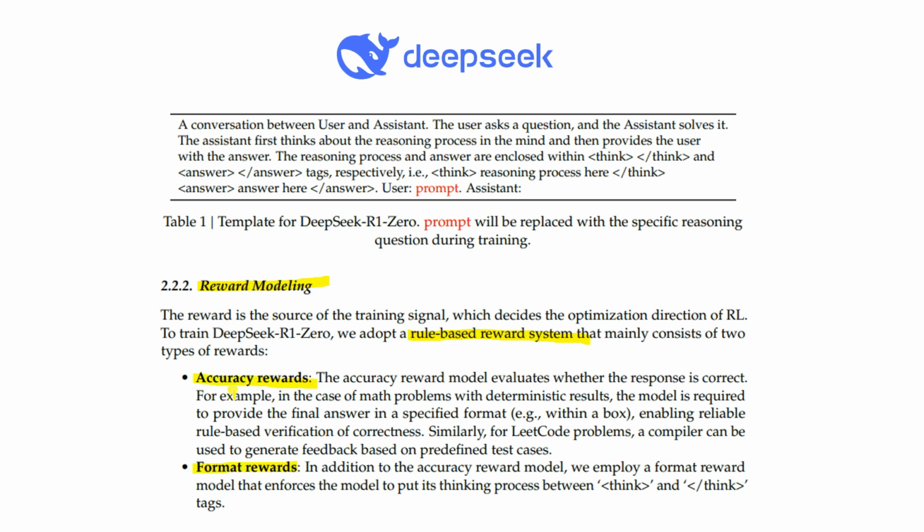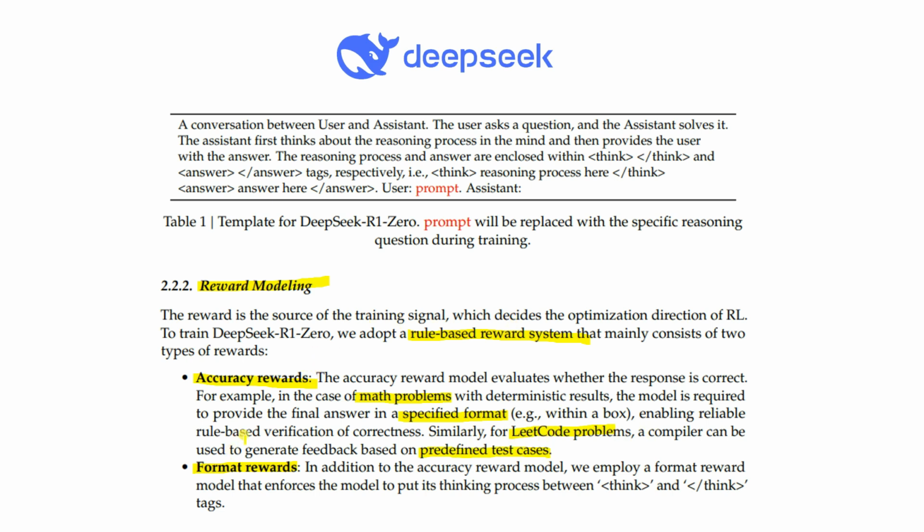For example, in the case of a math problem with a deterministic result, the model is required to provide the final answer in a specific format. While solving any math problem, you give the answer in a certain format so that you can get the best result or the best marks. Same thing in the case of a LeetCode problem: a compiler can be used to generate feedback based on predefined test cases. It can be the brute force solution or the optimal solution. That means the result should be correct. If the result is correct, we get some kind of accuracy reward.